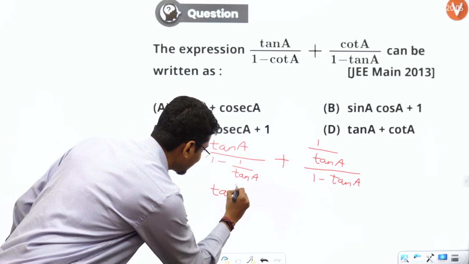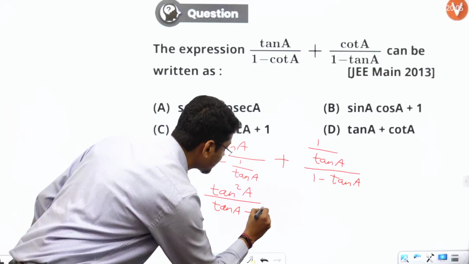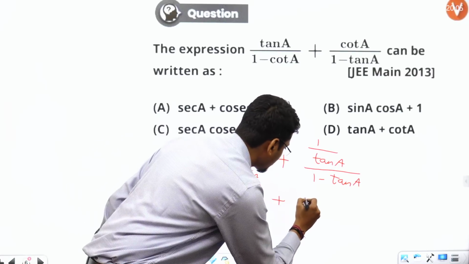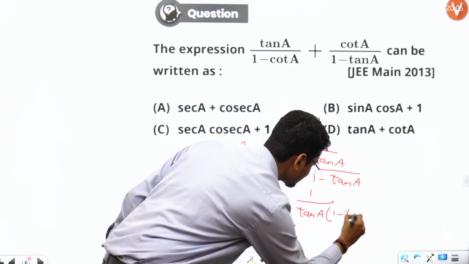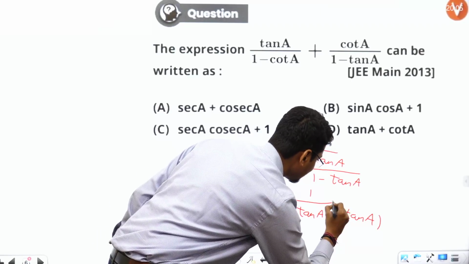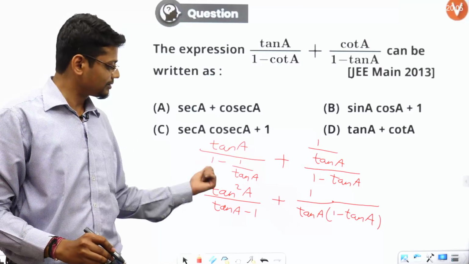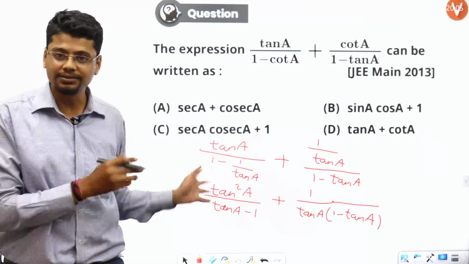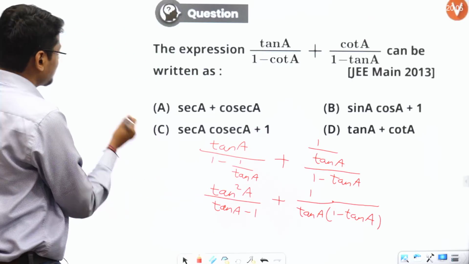I'll get tan square A by tan A minus 1 plus 1 by tan A times 1 minus tan A. First of all, I rearranged the two expressions among themselves. Now I'll take the LCM. So what would I get?